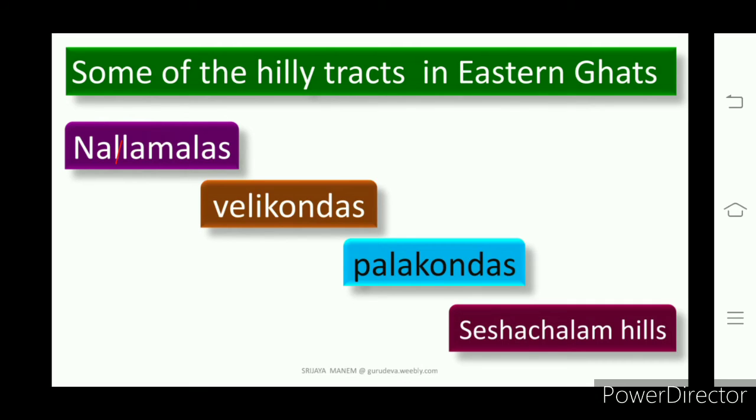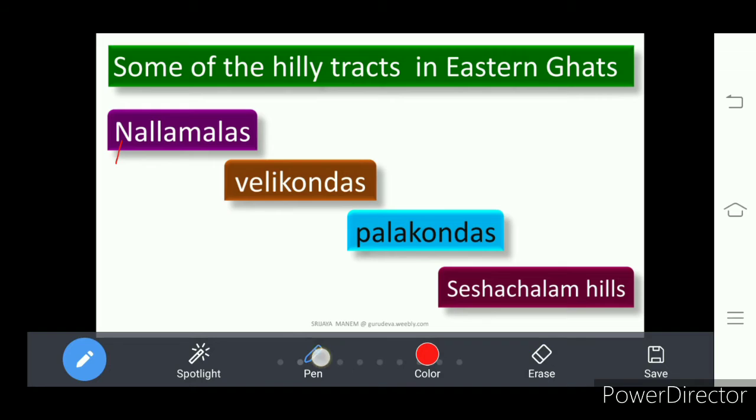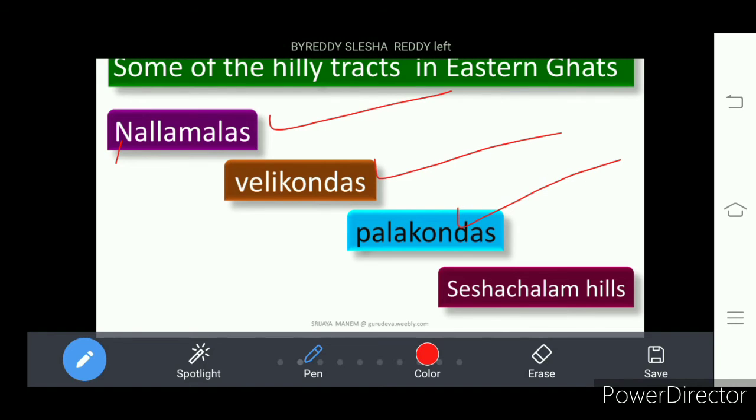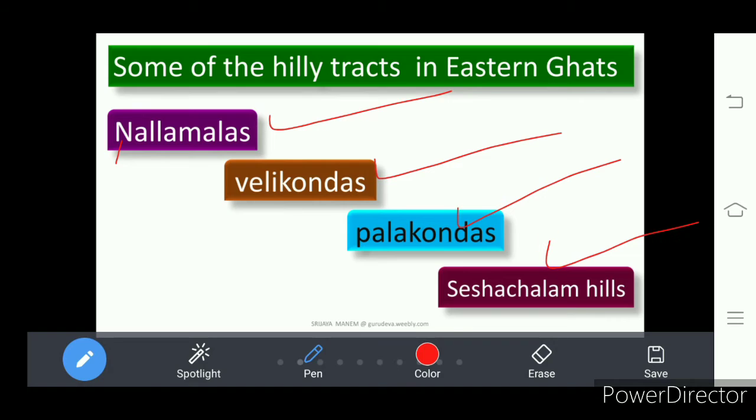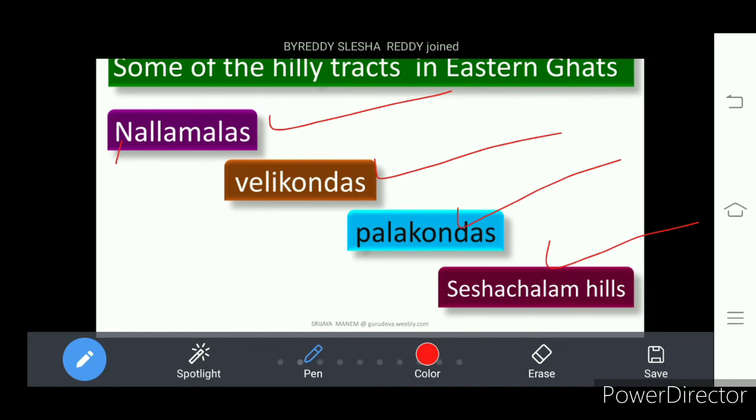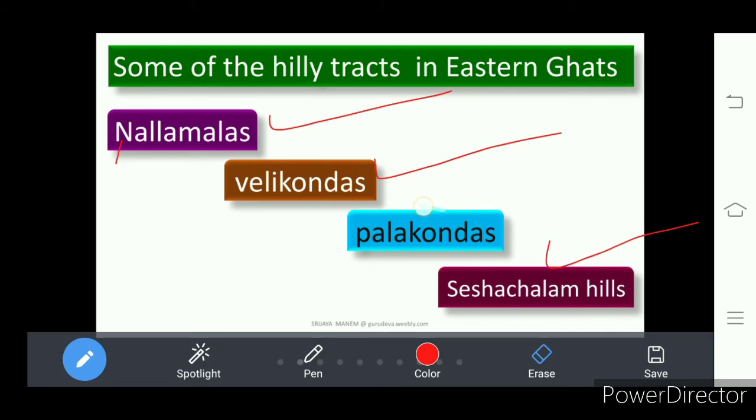In the same manner, these Eastern Ghats also have different names. What are the names of the Eastern Ghats? Those are Nallamalas, Velikondas, Palakondas, and Seshachalam hills. At Tirupati in Chittur, we find the Eastern Ghats with the name of Seshachalam hills. Understand? These are the names given to the Eastern Ghats.